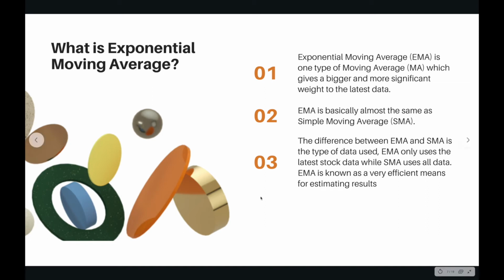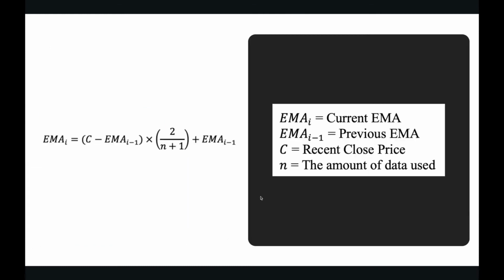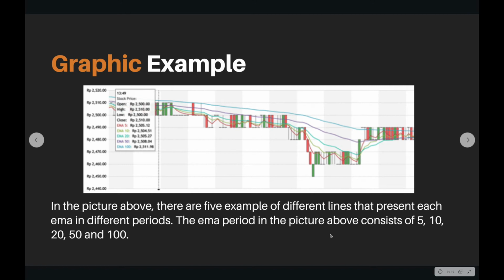The third is that the difference between exponential moving average and simple moving average is the type of data that is used. Exponential moving average only uses the latest data, while simple moving average uses all of the data. Exponential moving average is known as a very efficient means for estimating results. This is the example of the EMA formula, and this is the graphic example of the exponential moving average.